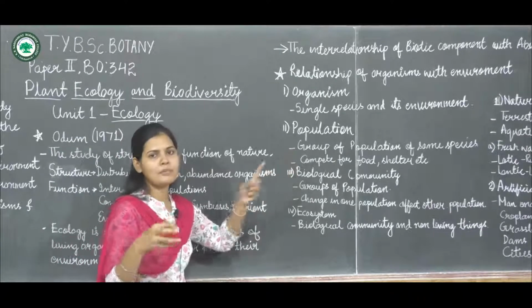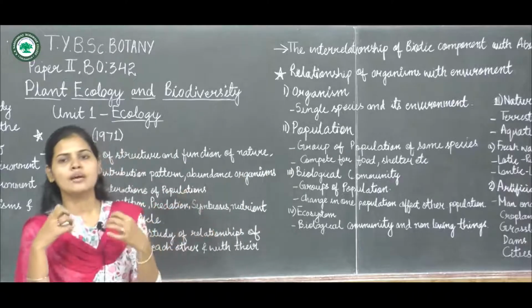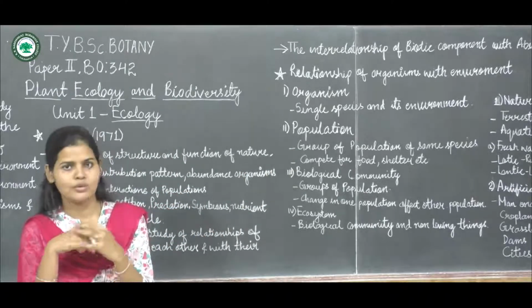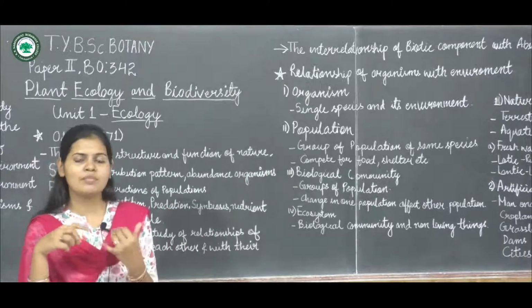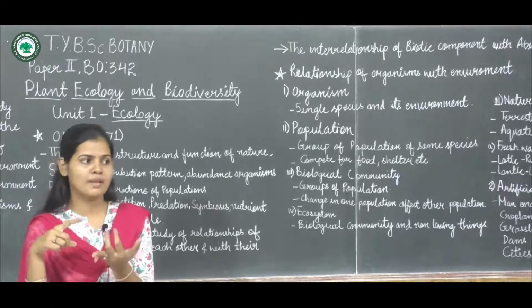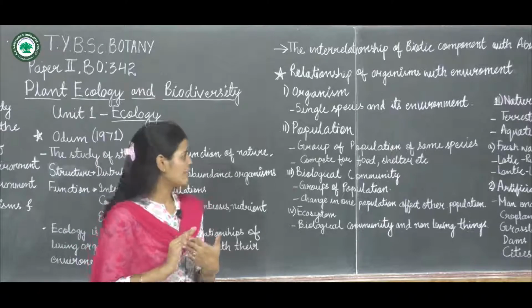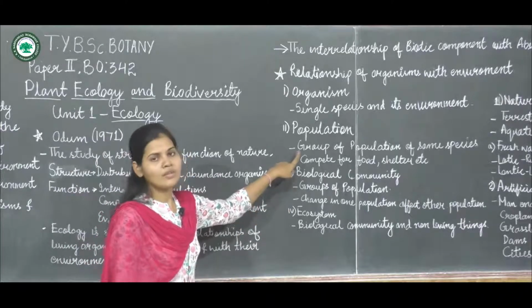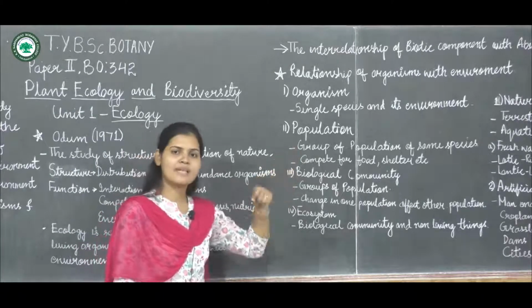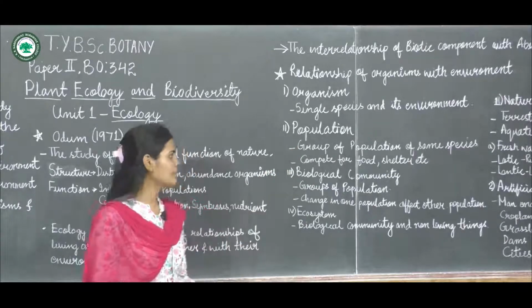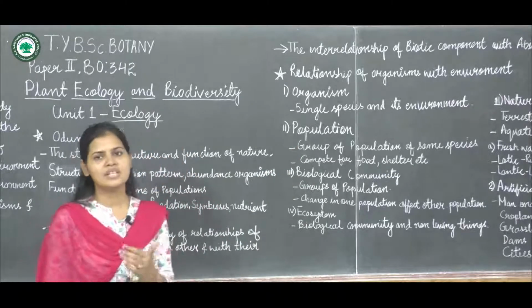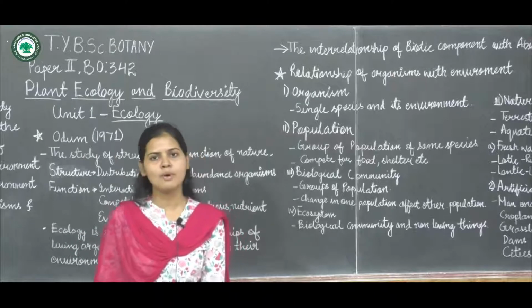And what this group of population are going to do, they are going to interbreed with each other. So they are living in the same space and in the same area, we can say in the same space and in the same time. So a group of population of the same species which are living in the same area and at the same time, and they interbreed with each other, that can be called a population.